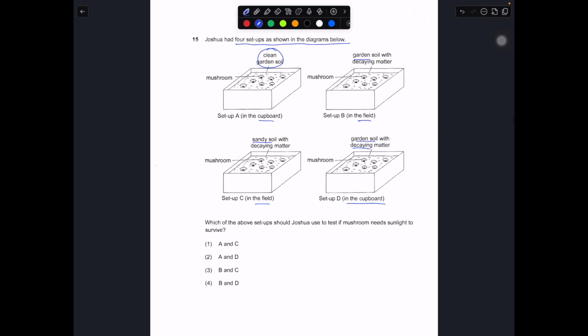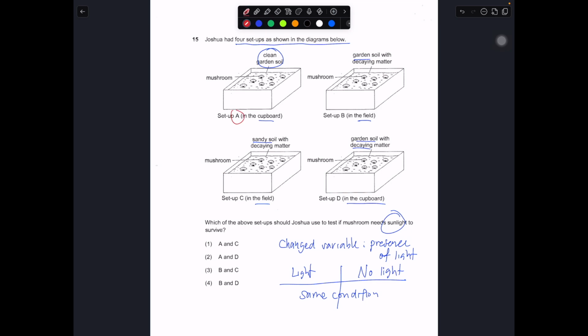They ask which of the setups we should choose if we want to test if mushroom needs sunlight to survive. So the changed variable over here is the presence of light. That means one of your setups must have light, the other one has no light, while the rest remain the same condition throughout, so that you can test this as fairly as you can. So which will you choose? A and C. Let's break this down once and for all.